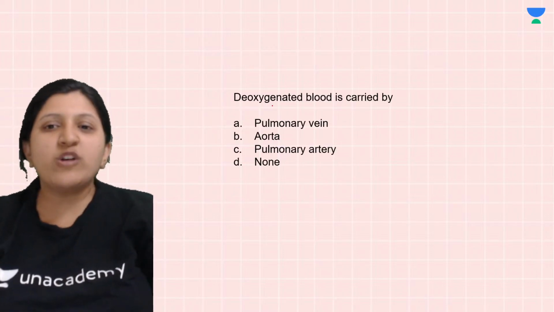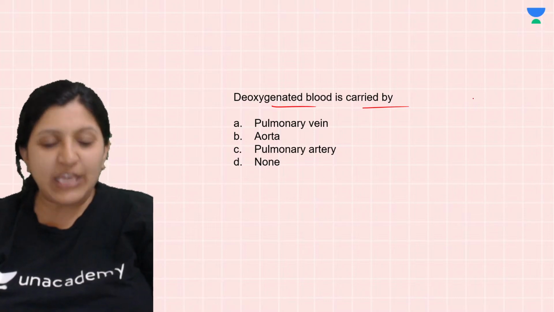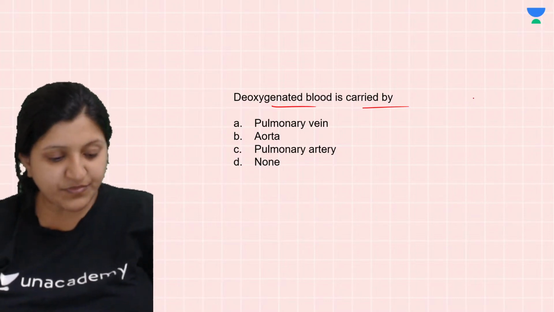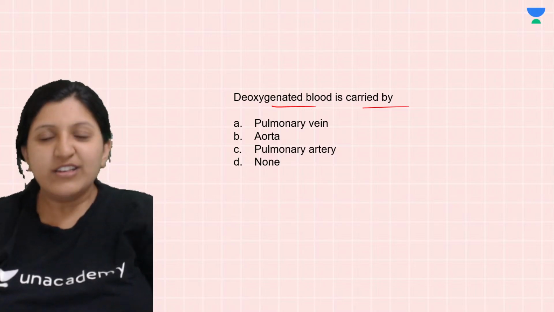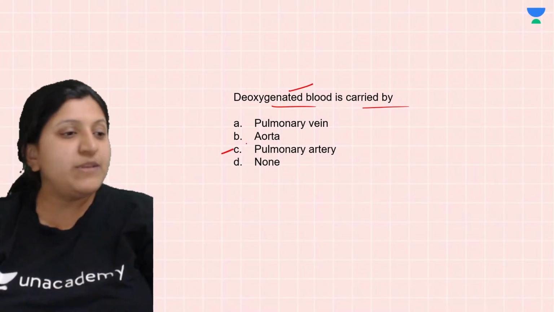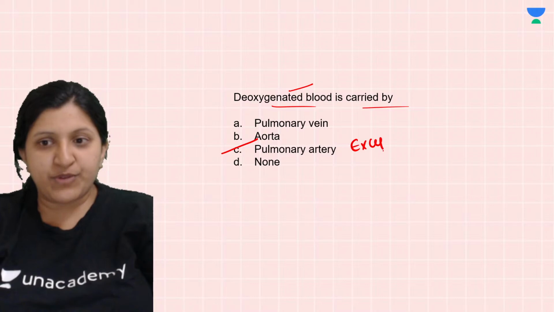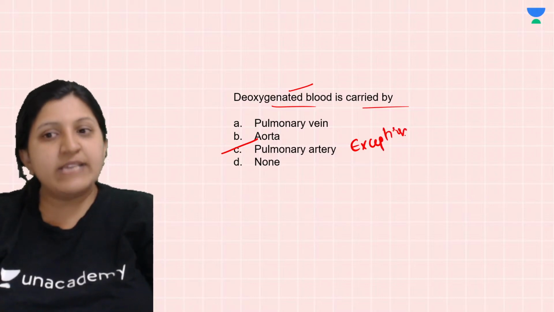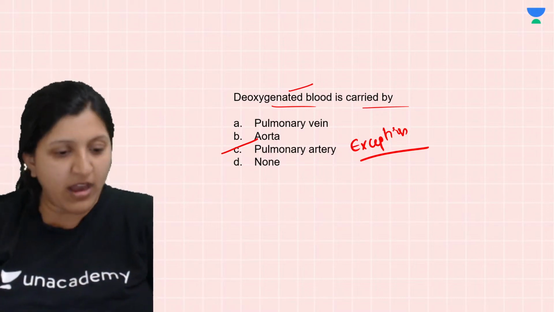Okay, so deoxygenated blood is carried by. Who is going to carry the deoxygenated blood? Any idea? I'll answer this one. Deoxygenated blood is carried by the pulmonary artery, because this is an exception. All the arteries actually carry oxygenated blood, but the pulmonary artery